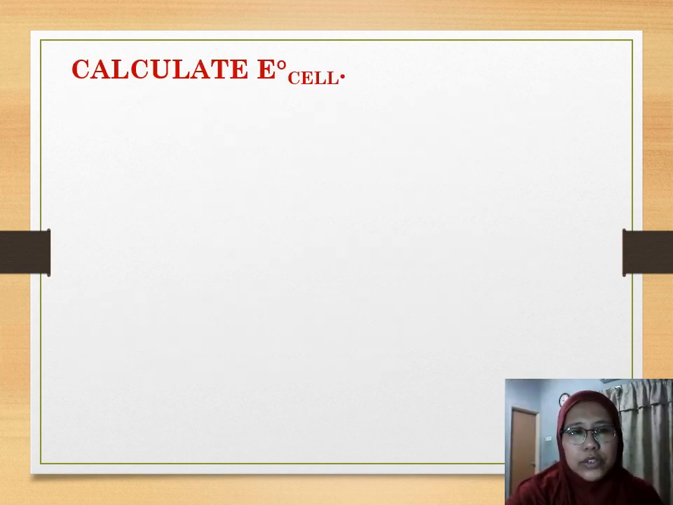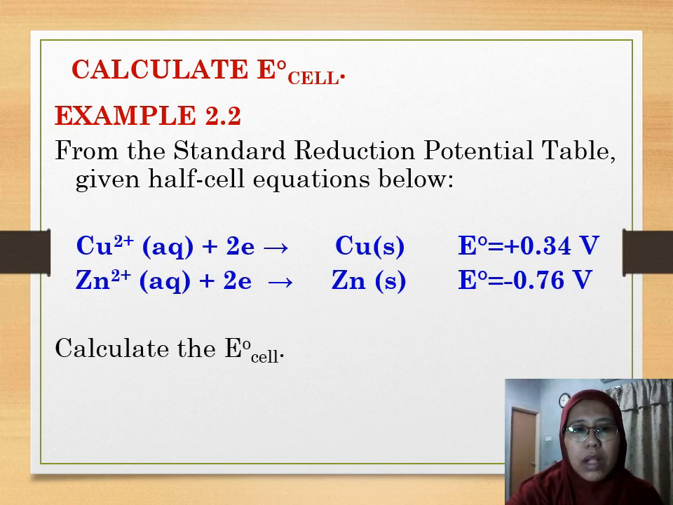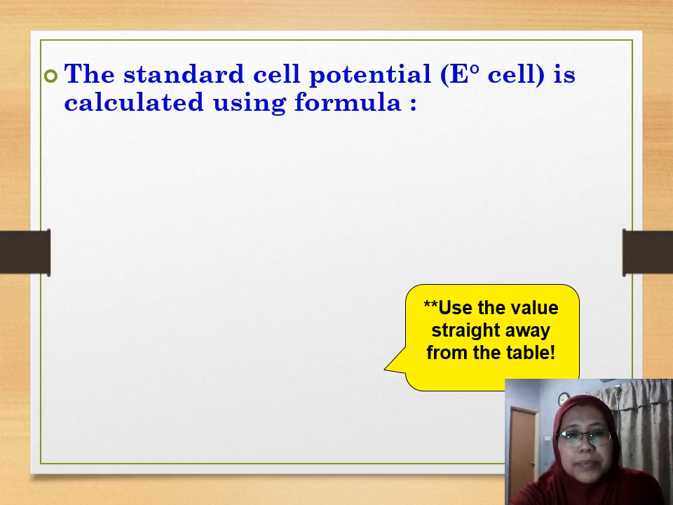Let's do example 2.2. From the standard reduction potential table, this is in your course book. Given the half cell equations below, calculate the E0 cell. Look at the E0 red. These two are E0 red, because both of the equations are reduction reactions. We have to know which one is going to be oxidized in order to calculate the E0 cell.